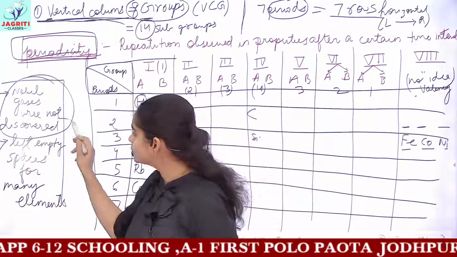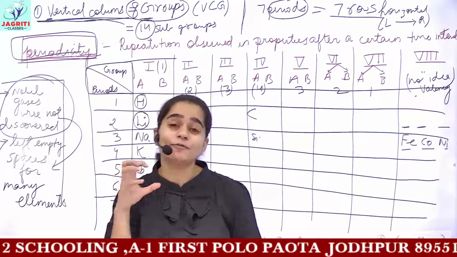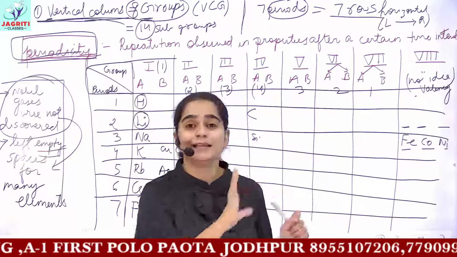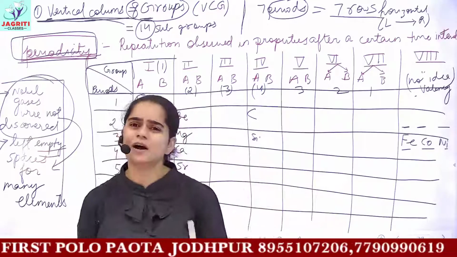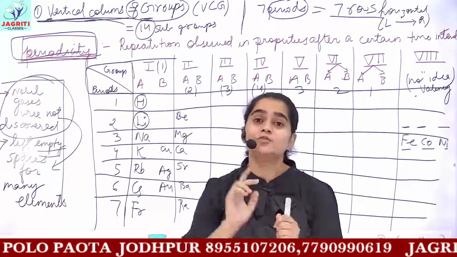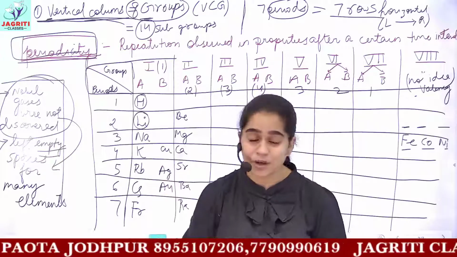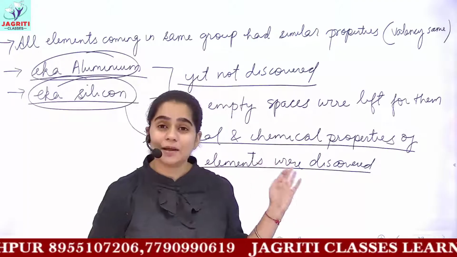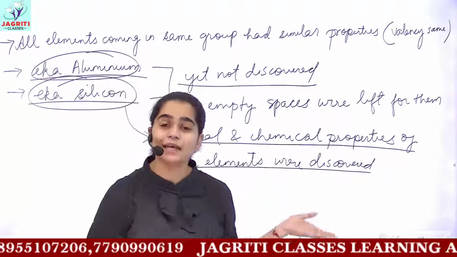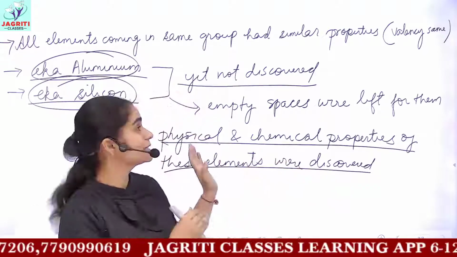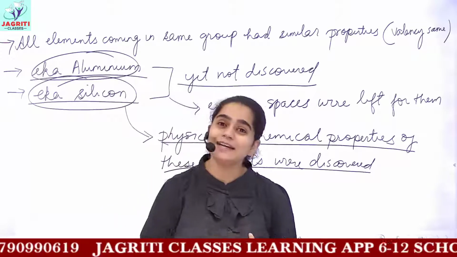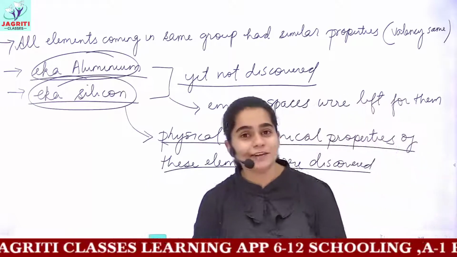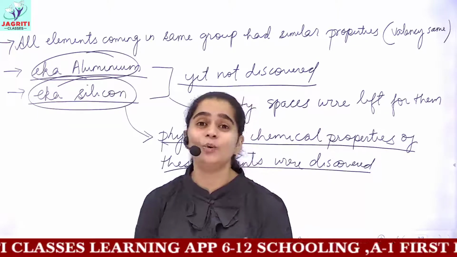But in turn, for the occupants of noble gases, he left some vacant spaces where you can put your noble gases. And this was a great advantage given to Mendeleev. That is, when noble gases were discovered later on, no arrangement of Mendeleev's periodic table needed to be altered. The arrangement of that periodic table was kept the same, and this was a great advantage which was with Mendeleev.